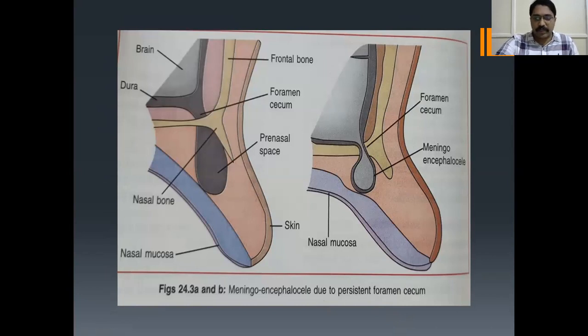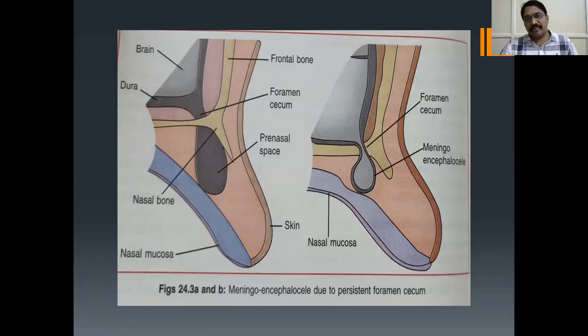Here, one more, I want to tell one practical point. In any solitary polypoidal mass arising from the root of the nose in infants or up to 1-2 years of age, we should suspect meningoencephalocele. In the first 2 years of life, any solitary polypoidal mass arising from the root of the nose should always raise suspicion of encephalocele. You should never attempt biopsy, because of the chances of CSF rhinorrhea.